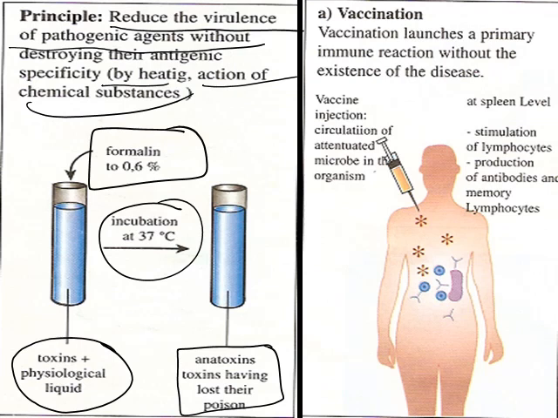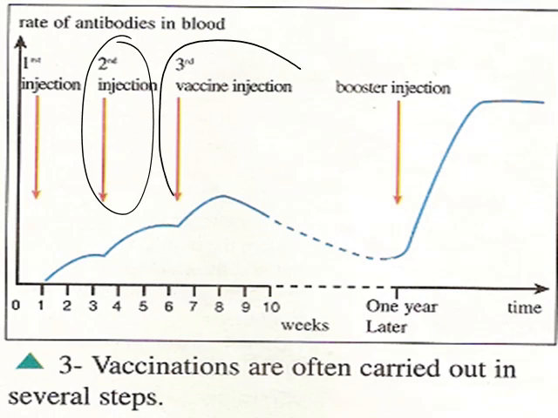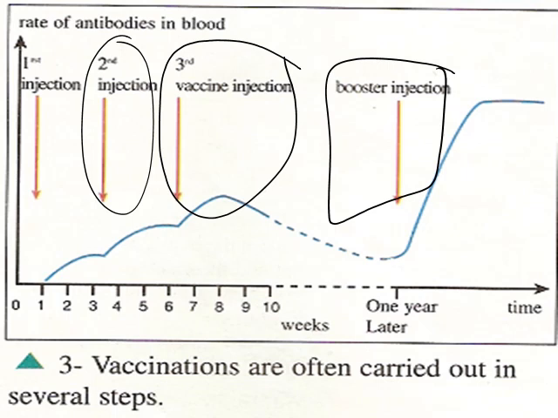So what is vaccination? Vaccination launches a primary immune reaction without the existence of the disease, meaning that vaccine injection leads to circulation of the attenuated microbe in the organism, stimulation of lymphocytes at the spleen level, and production of antibodies and memory lymphocytes. This graph shows the vaccination carried out in different steps, and the rate of antibodies in blood: first injection of vaccine, second injection, third vaccine injection, and booster injection. What happens to the level of antibodies in blood?